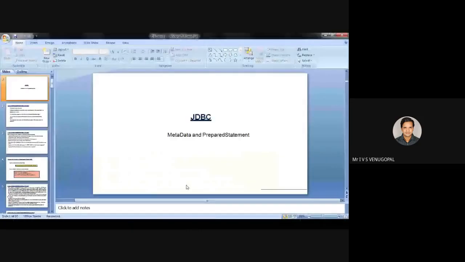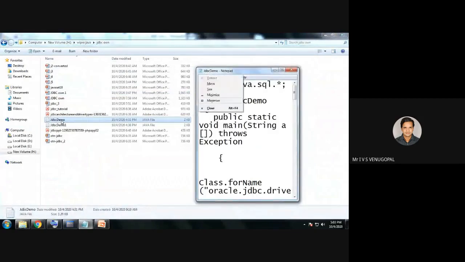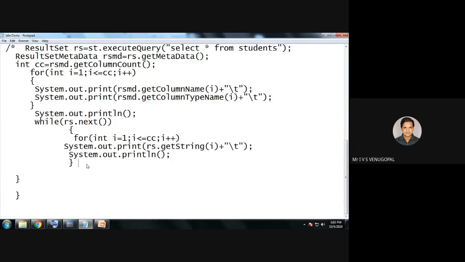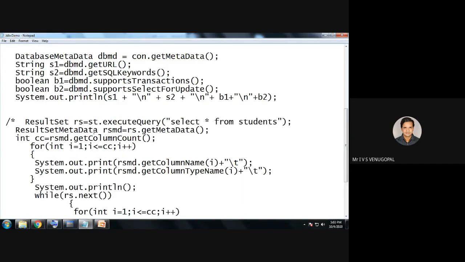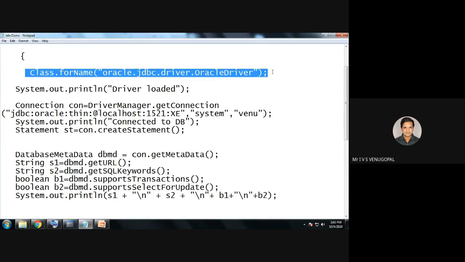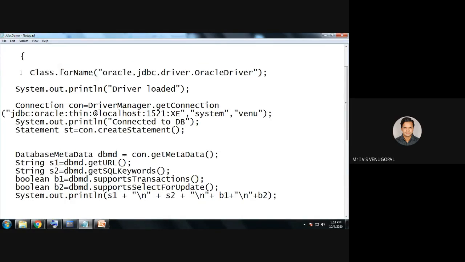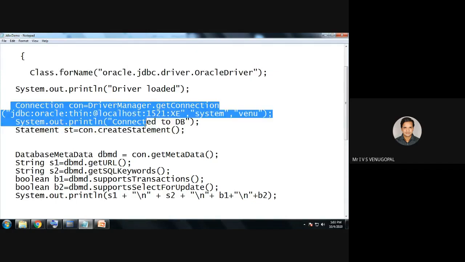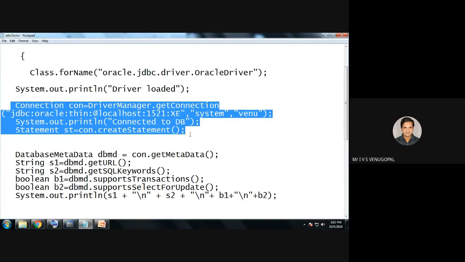Say, for example, I already have the code, so I'll just put these statements. See the highlighted code. Whenever you want to connect to a database, first you need to register a driver. Registration of the driver can be done using Class.forName. Then you need to establish a connection with the database. You already know these steps.